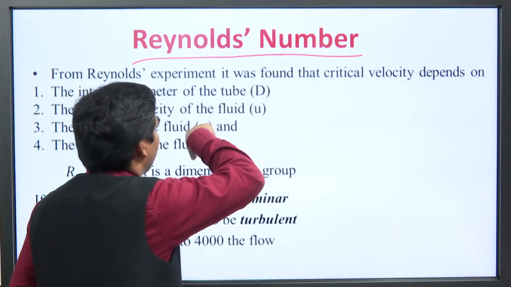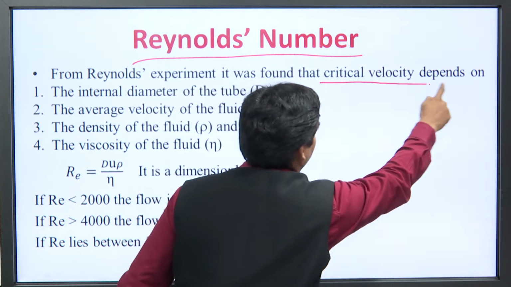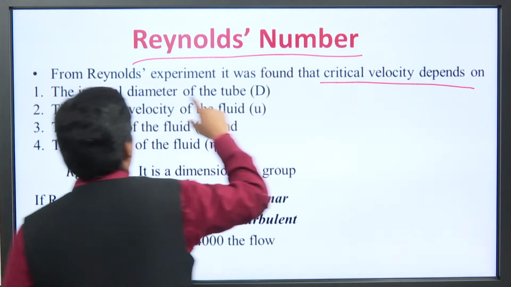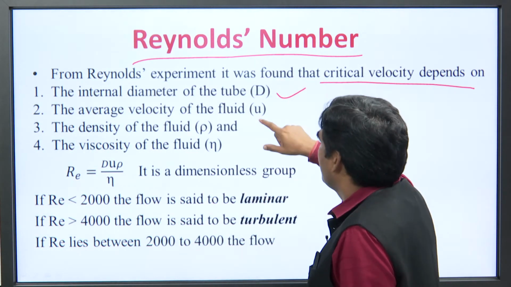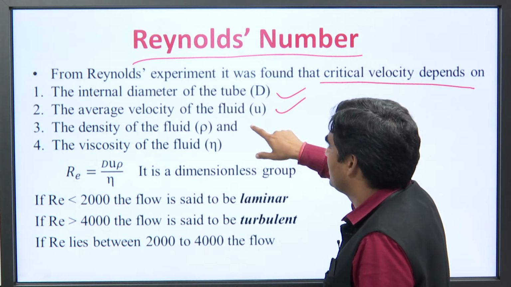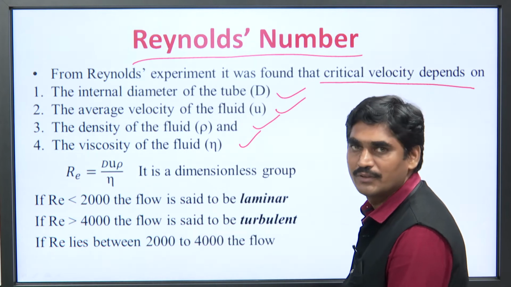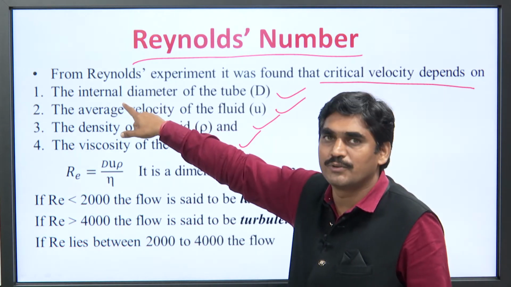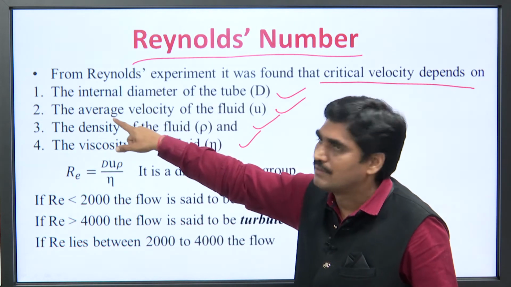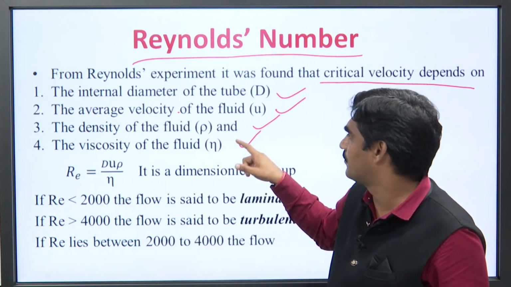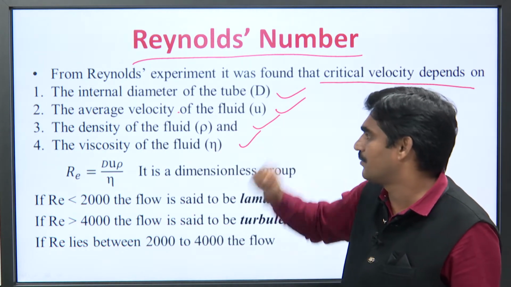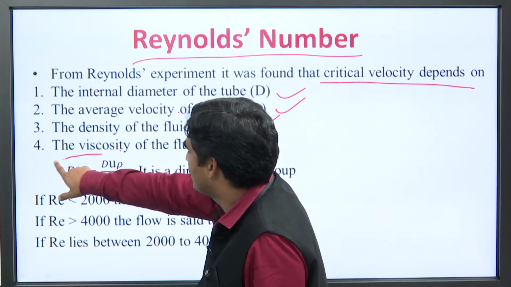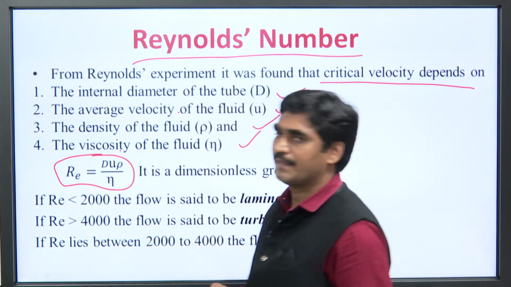सो एक्सपेरिमेंट जब किया गया तो उससे क्या पता चला कि that critical velocity through which the liquid is flowing depends upon the internal diameter of tube, average velocity of fluid, density of fluid and viscosity of fluid. So, the critical velocity is directly proportional to internal diameter of tube, average velocity of fluid, density of fluid and inversely proportional to the viscosity of fluid. So, the equation is Re = d u rho by eta.